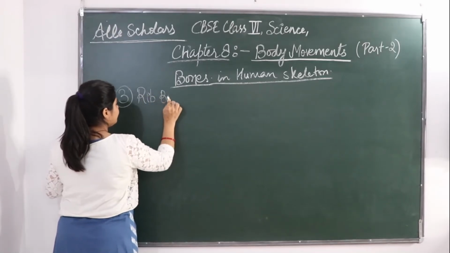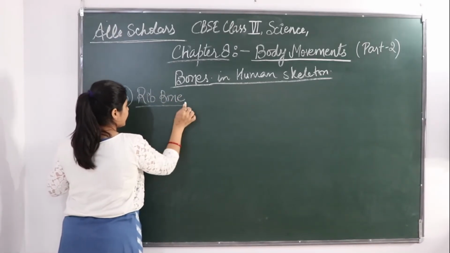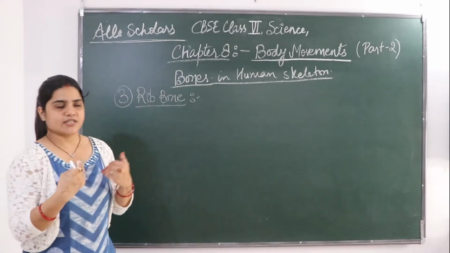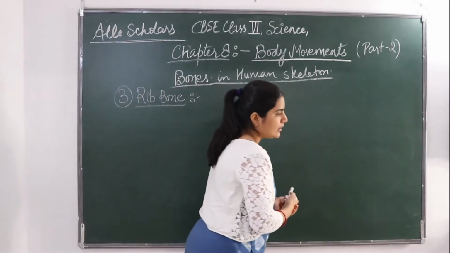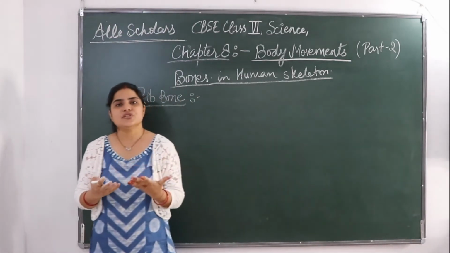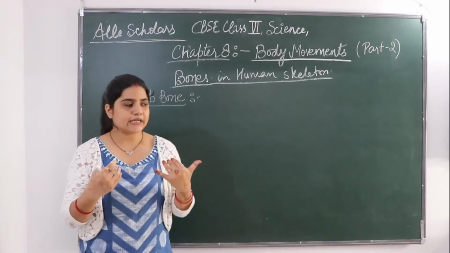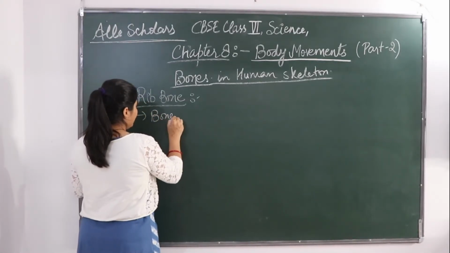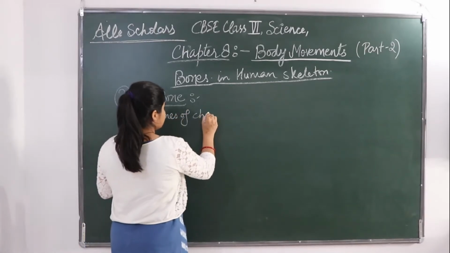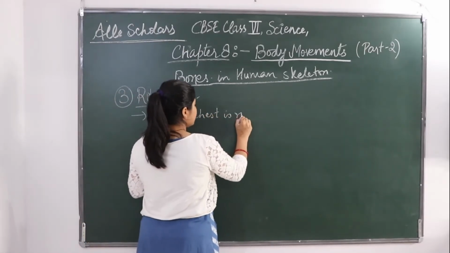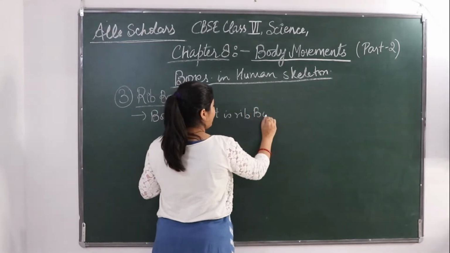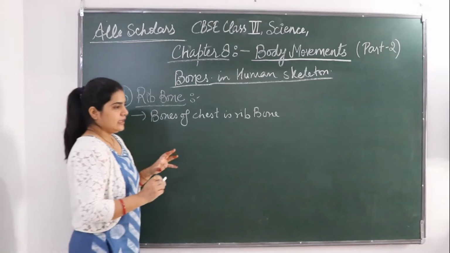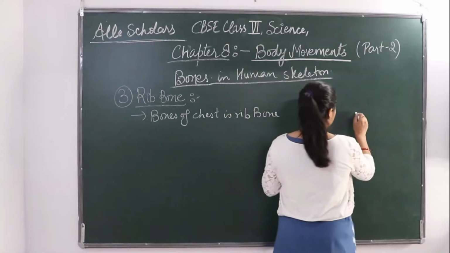Rib bone की बात करें तो rib bone कौन सी है? जो chest के पास हमारे bone. So ribs are the bones of the chest. Bones of the chest are rib bones.